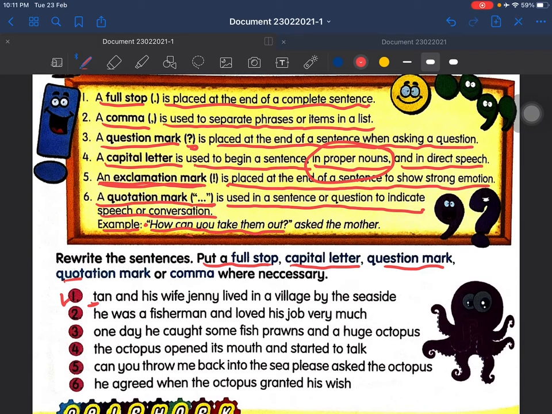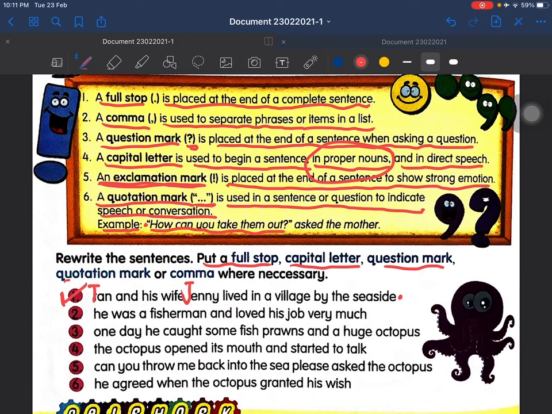So you must use capital letter T. Tan and his wife Jenny live in a village by the seaside. At the end of this sentence, you must put a full stop. You must change the small letter t to a capital letter.